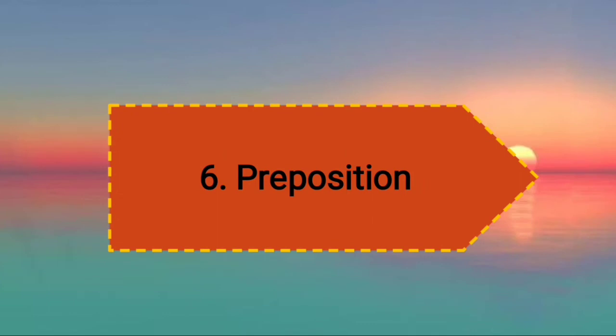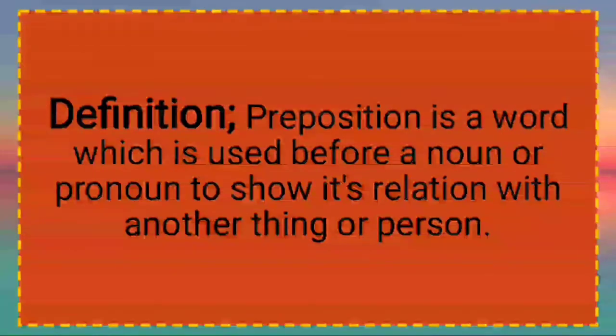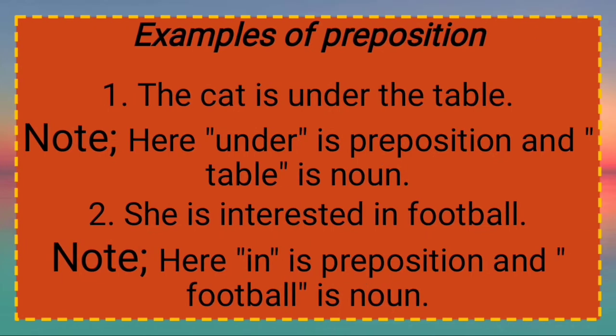And the sixth one, what is preposition? Its definition is: a preposition is a word which is used before a noun or pronoun to show its relation with another thing or person. Means it always shows its relation with a noun or pronoun or another thing. Examples of preposition are: The cat is under the table. Now here under is preposition and table is noun. Second is like she is interested in football. Now here in is preposition and football is noun.